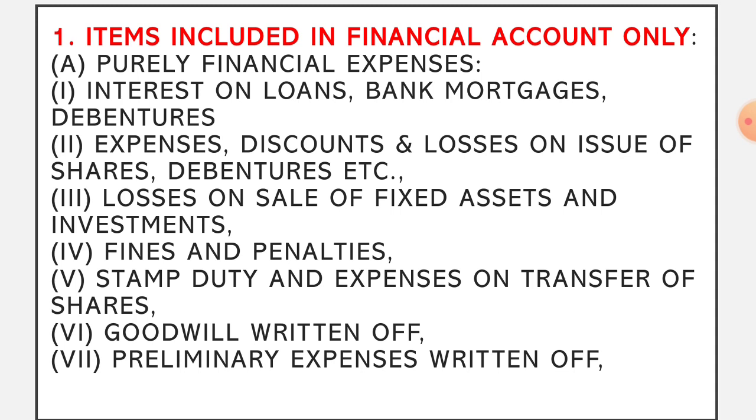It does not have any direct connection with the manufacturing or production activity. Yes, it is supportive or ancillary to the production activity, but it does not contribute directly anything to the manufacturing of any product or services. And that is the reason these items will not be included in cost sheet.